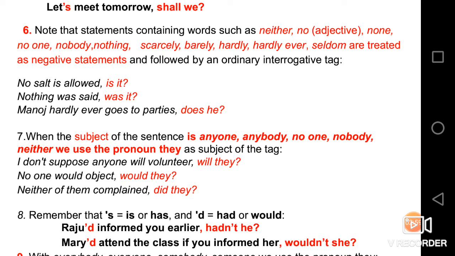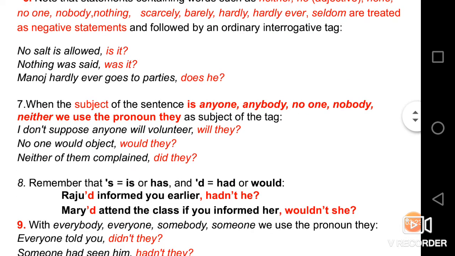For example, no salt is allowed. See, the statement itself is considered as a negative sentence, so that the tag is a positive one. And nothing was said. Was it? See, nothing itself is taken as a negative statement, so that was it is used in tag.